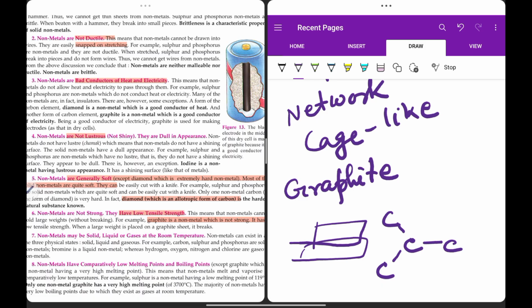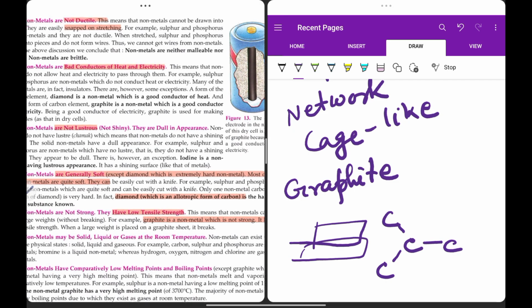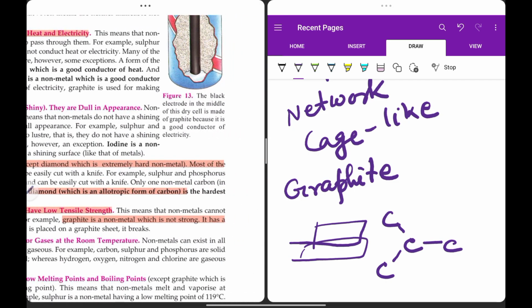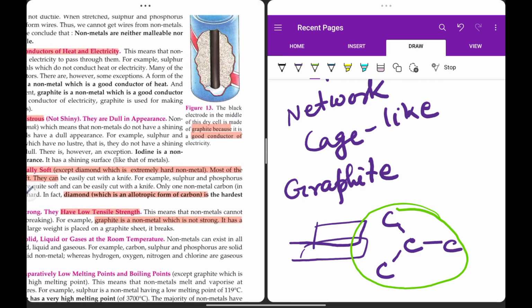That gives the conducting nature to graphite. So someone can ask you that graphite is a non-metal, but yet it is acting as an electrode. Okay, so we can see it is a good conductor of electricity. Graphite is a good conductor of electricity. Why is it a good conductor? Because each carbon in graphite is covalently bonded to three other carbon, and carbon has a valency of 4. It can form 4 bonds. The fourth bond is free over here. That causes the conducting nature.